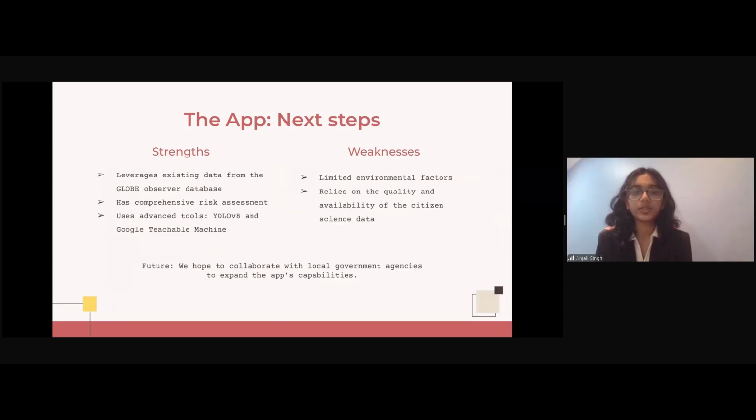CS Flare's strengths include its ability to leverage reliable data from the Globe Observer database and provide a comprehensive risk assessment by analyzing multiple environmental factors using advanced image segmentation models. Some weaknesses include its focus on a limited set of environmental factors and dependency on the quality and availability of citizen science data. In the future, we hope to collaborate with local government agencies to expand the app's capabilities.